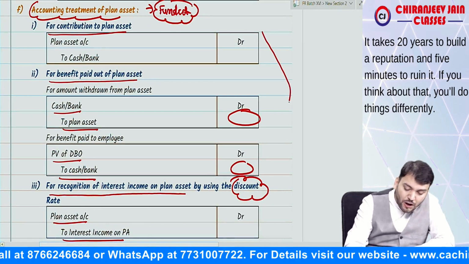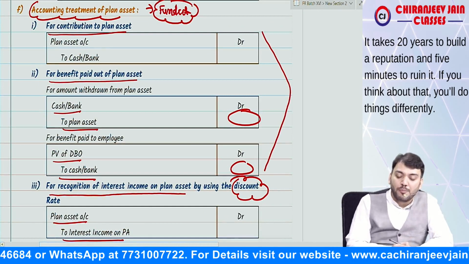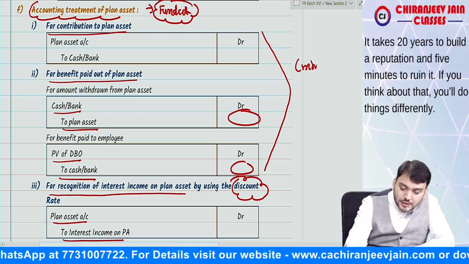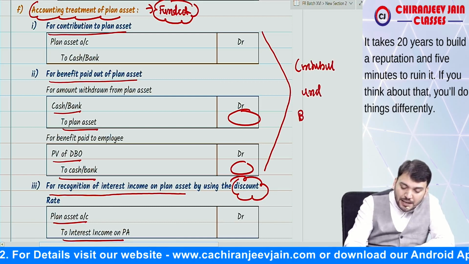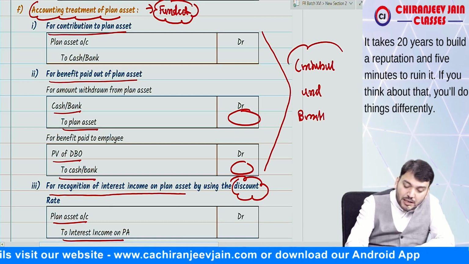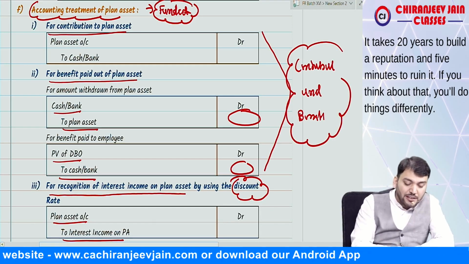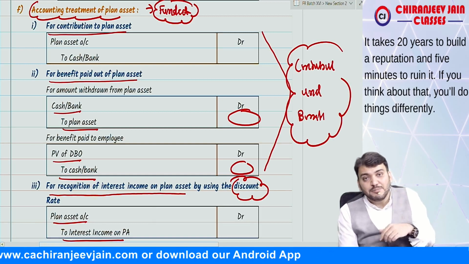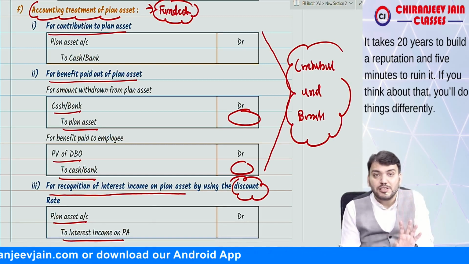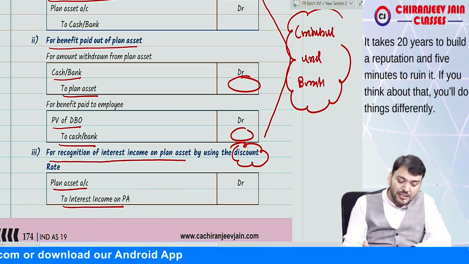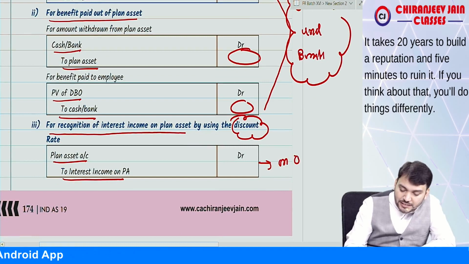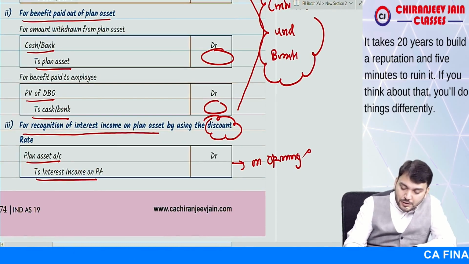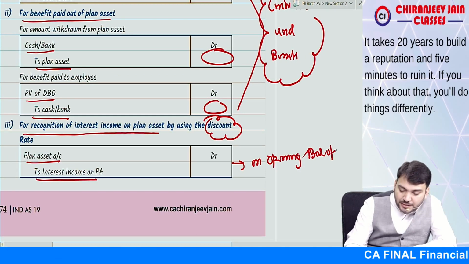If the question is silent, we'll always assume that the contribution and the benefit have been paid at the end of the year. If the question is silent, we'll assume that contribution to the plan asset and benefit paid out of plan asset happen at the end of the year. If that assumption is taken, then this interest will always be calculated on the opening balance of plan asset. Are you getting what I am saying?